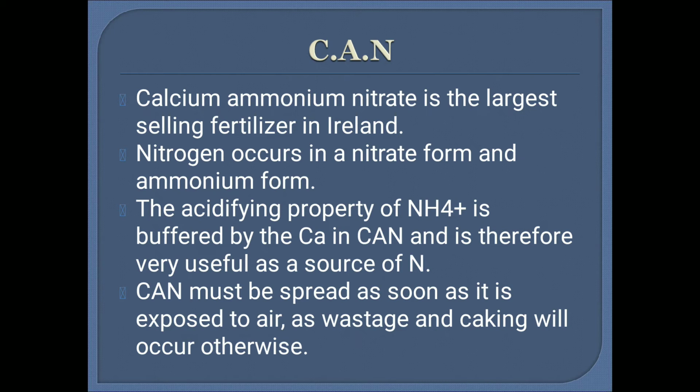Second is the acidifying property of the ammonium NH4 plus, which is buffered by the calcium in CAN, and it is therefore very useful as a source of nitrogen. CAN must be spread as soon as it is exposed to air, as wastage and caking will occur otherwise.